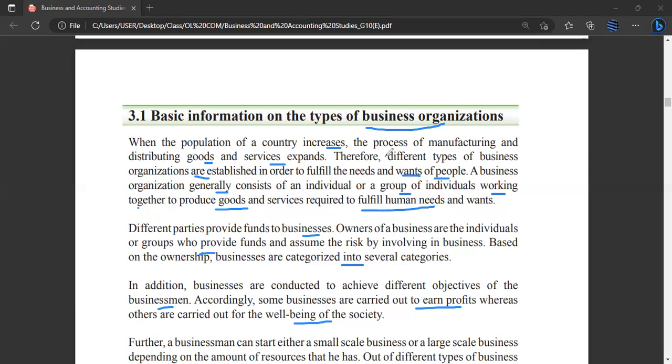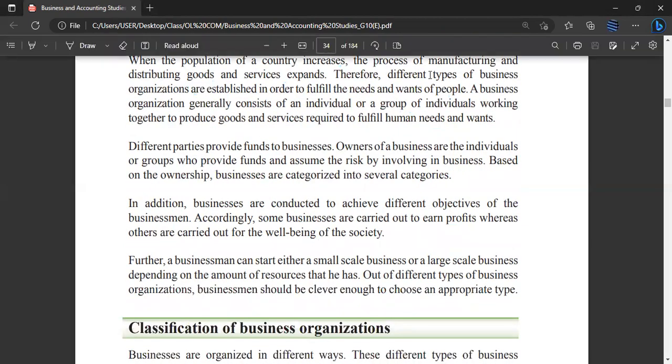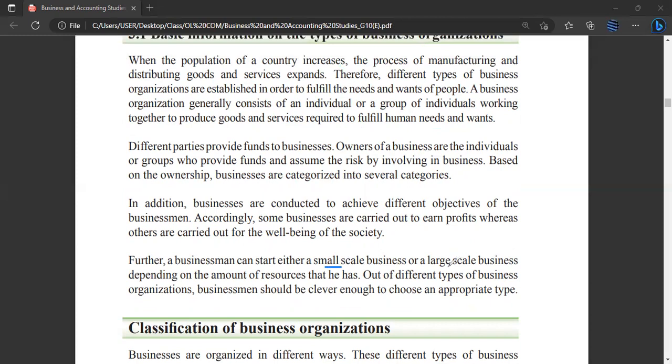Right, moving on. Further, a businessman can start either a small scale business or a large scale business, depending on the amount of resources that he has. If the amount of resources is more, you can have a large scale business, and if the amount of resources is less, you can have a small scale business, right?